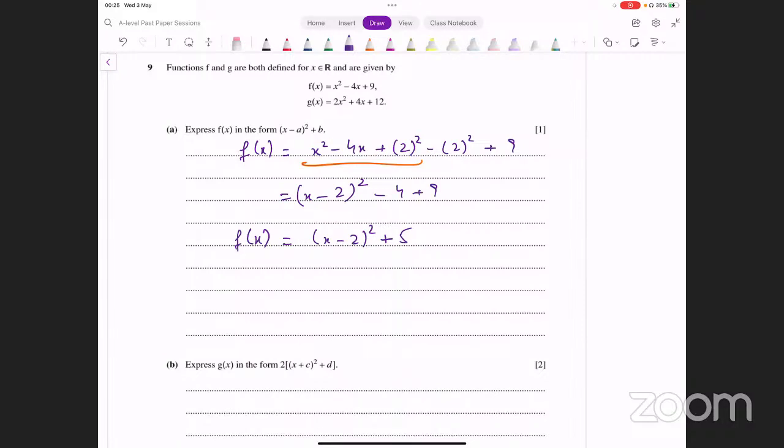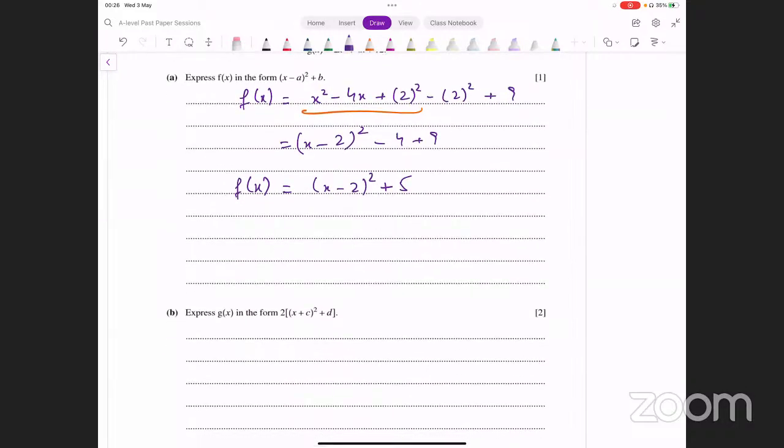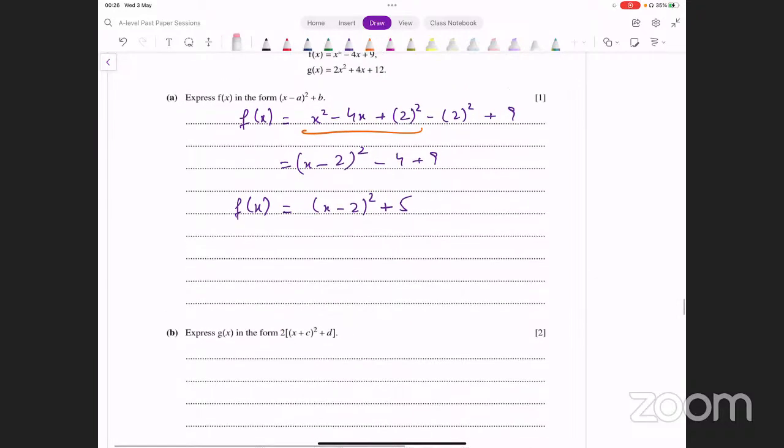Now we have to express g of x in this form as well. How do you convert something to this form? You have to complete the square in the same way here too. First apply the standard method, and then see how you can get it into this form.